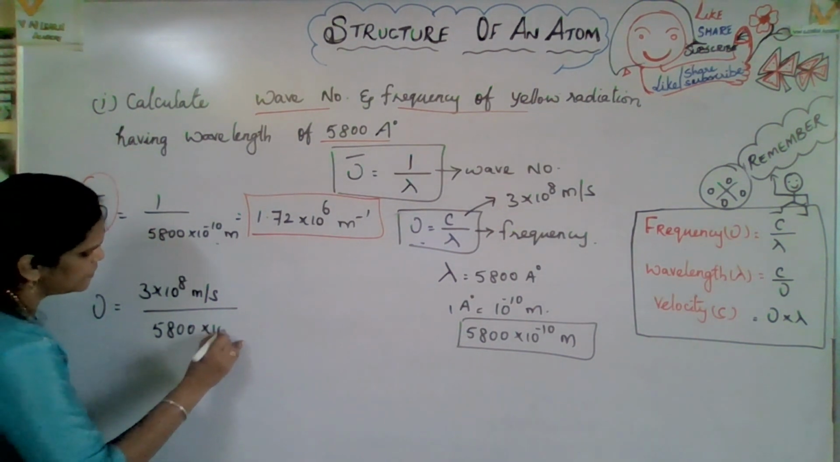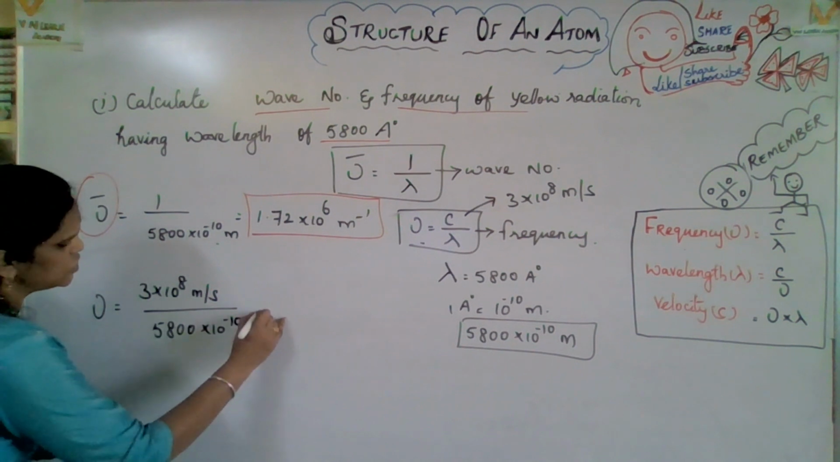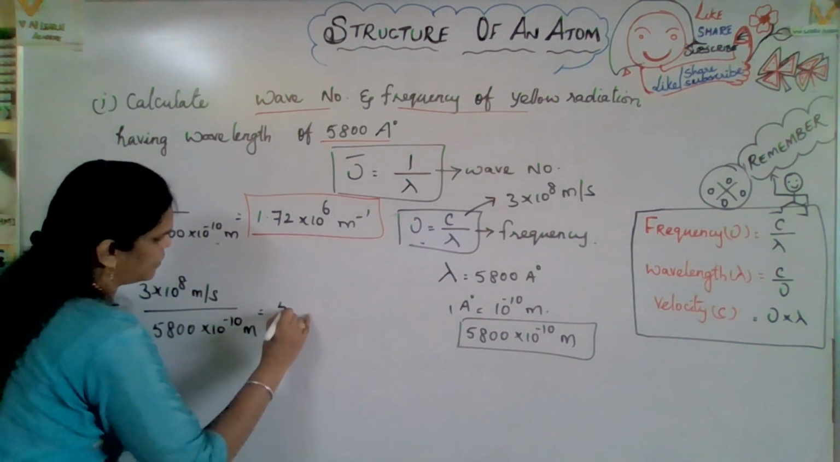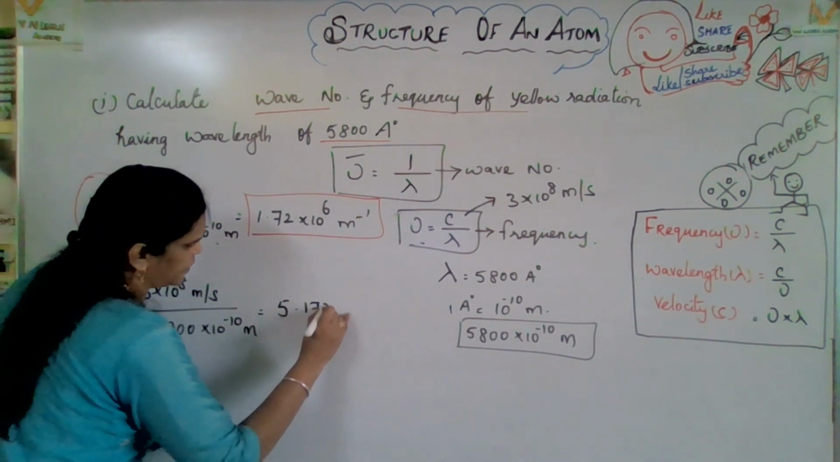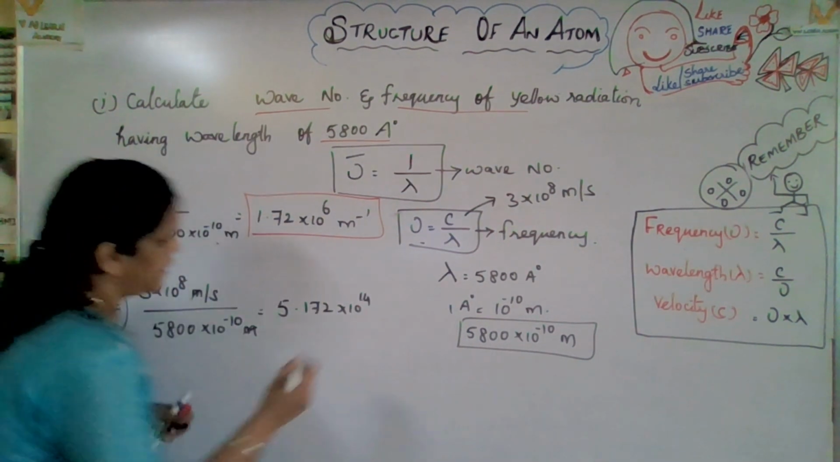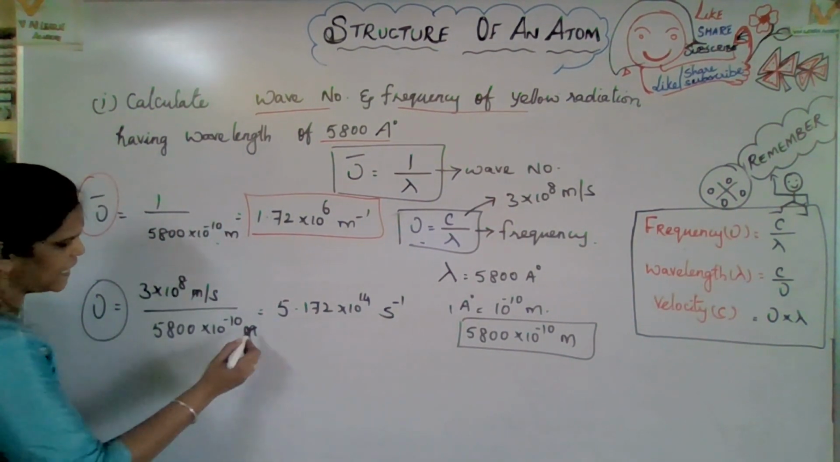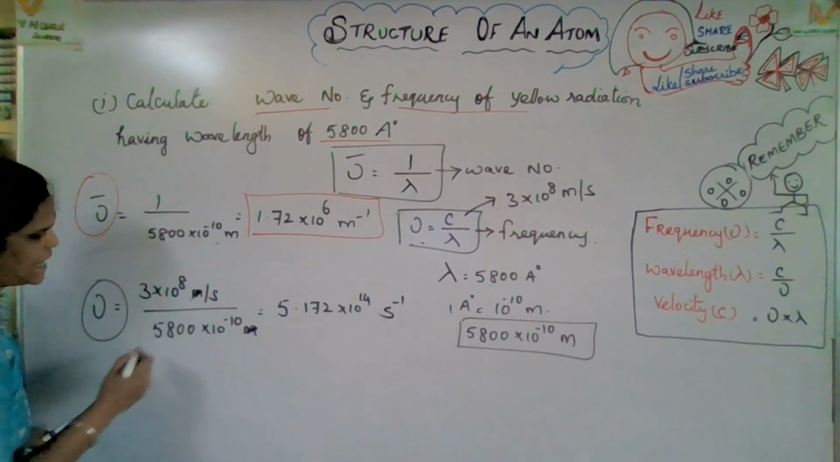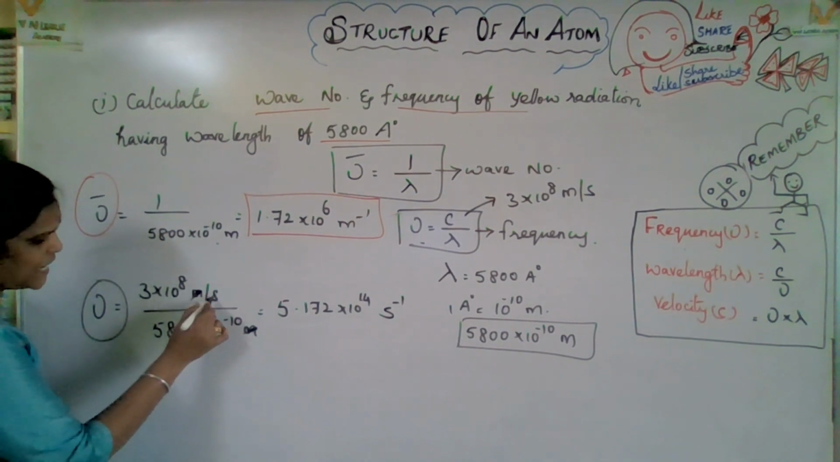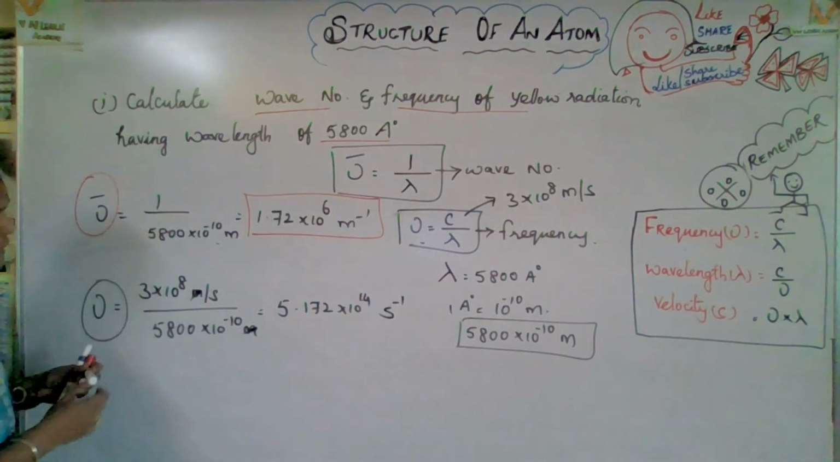5800 into 10 to the power of minus 10 meter. So what is the value you will get? 5.172 into 10 to the power of 14. Here you will get second inverse. Why? Here meter will be cancelled. Meter per second, the second comes down, so naturally it will be per second.